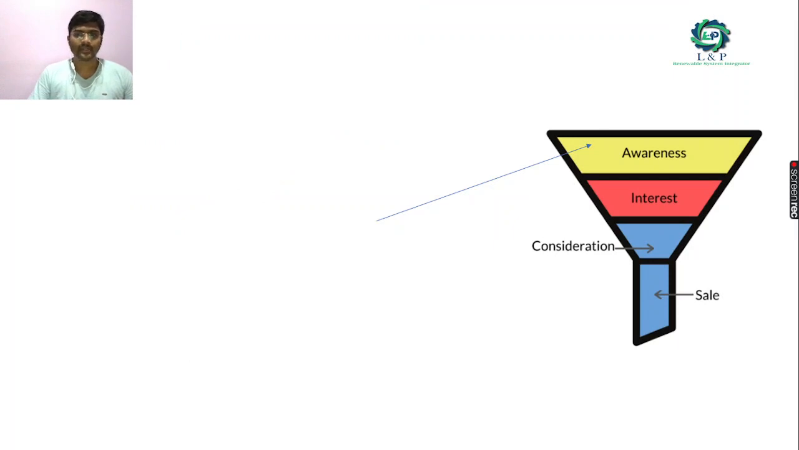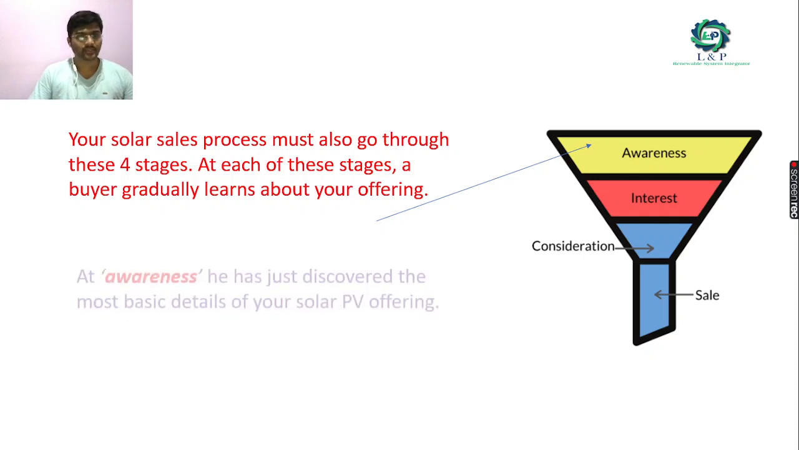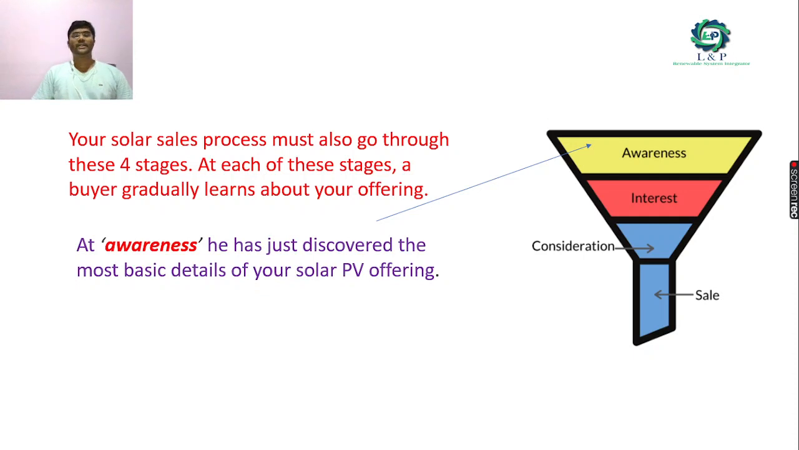Now let's get into the awareness. What awareness are you going to provide to the customer, as sales engineers, as a sales team, in order to generate the lead? These are the four important stages: awareness, interest, consideration, and the sales. Let's get into the awareness. The most basic details should be given. That is the awareness that you provide to the customer.